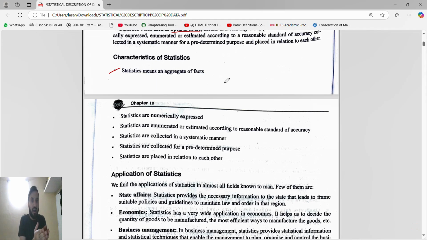It doesn't deal with 100, 200, 500 or a maximum of 1000. No, it will deal in lakhs, crores. That is the thing. If I ask you what the population of India is, you will say 140 crores, right? Why do we say 140 crores? Why will we not say 140 crores 22 lakhs